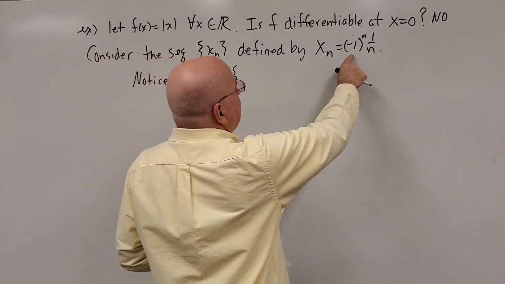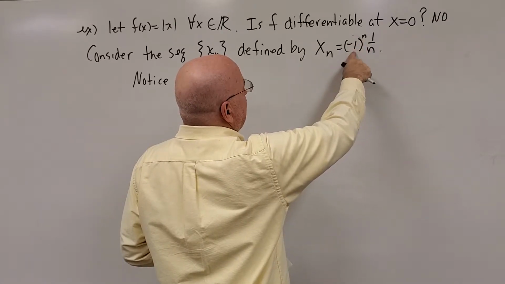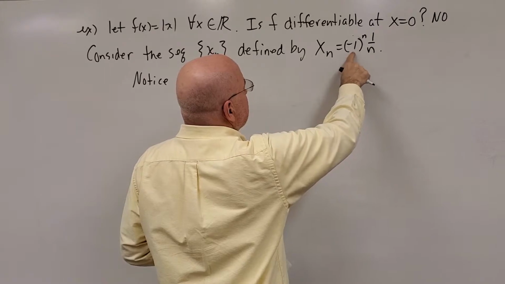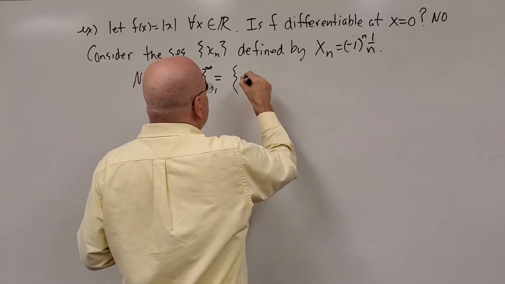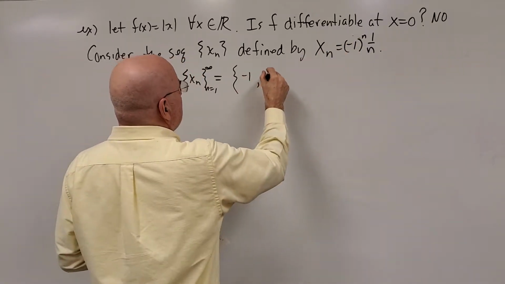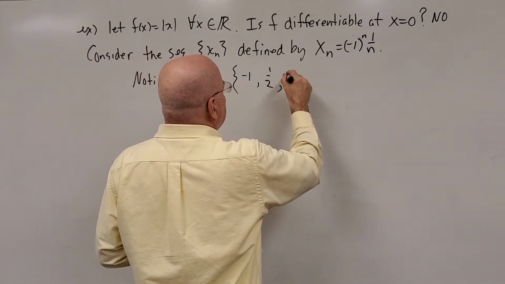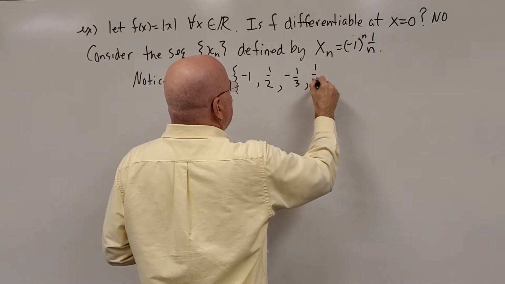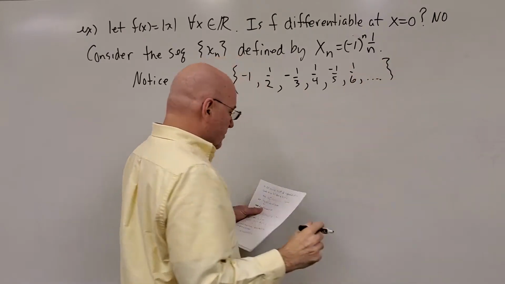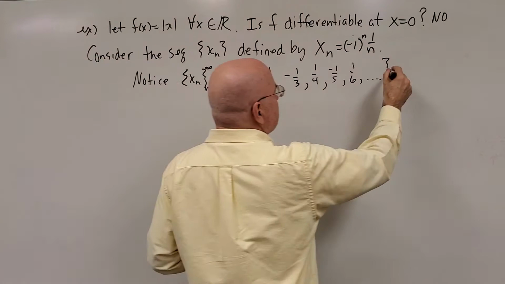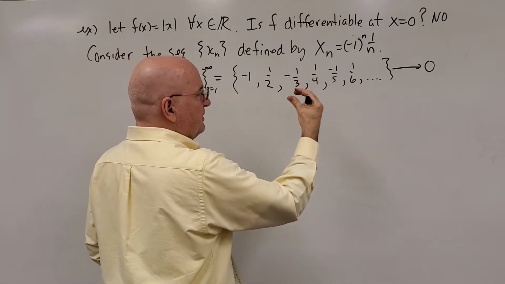Remember, when n changes, this is going to alternate from -1 to +1. When n is even, it's positive. So when n is 1, it's going to be -1 times 1 over 1, so -1. When n is 2, we're going to get 1/2. Back to an odd number for n, we're going to get -1/3, +1/4, -1/5, +1/6, and so on. So hopefully it's obvious that that sequence does converge to 0. The absolute value of these terms is getting closer and closer to 0.